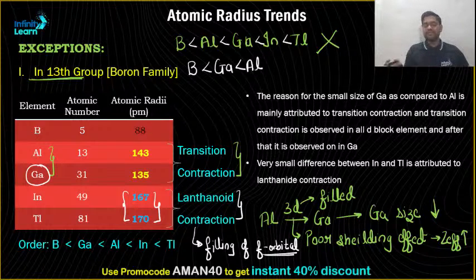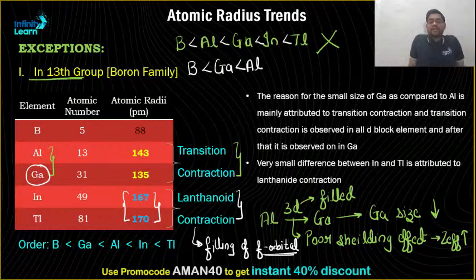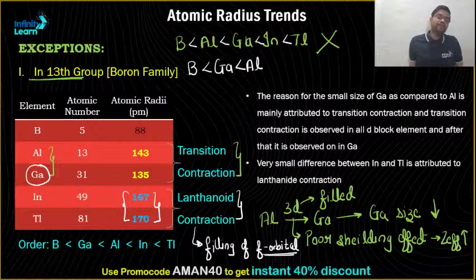If you see the carbon family, just after gallium, they do not experience any transition contraction. Yes, lanthanide and actinide contraction will still remain, but transition contraction is only experienced in gallium. Clear?